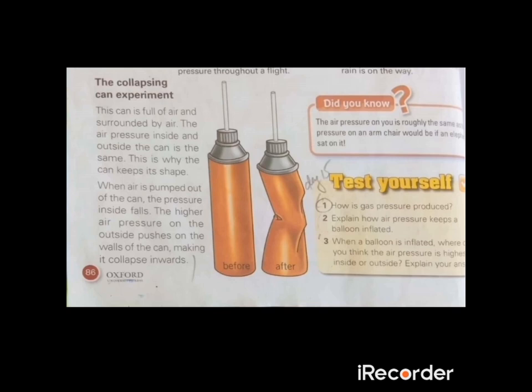The collapsing can experiment. What is this? You have a can. When the outer and inner air pressure are equal, the can does not collapse. But if you take the air out of the container, it will collapse. When you vacuum the container, it will collapse.